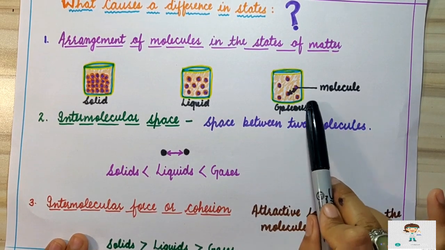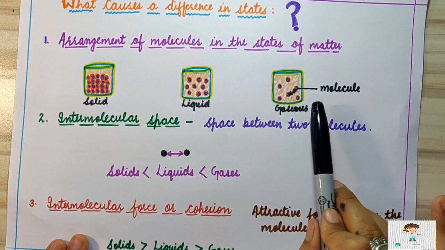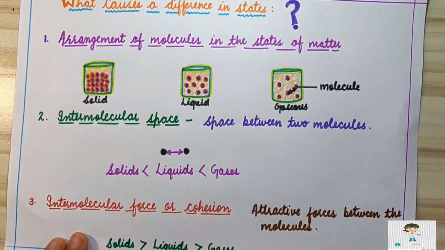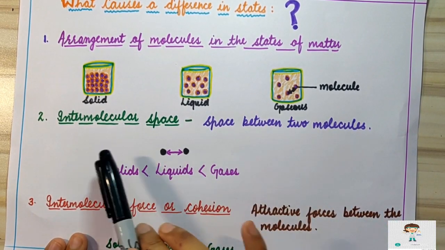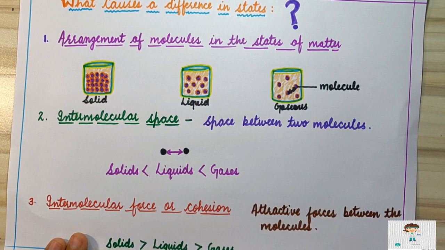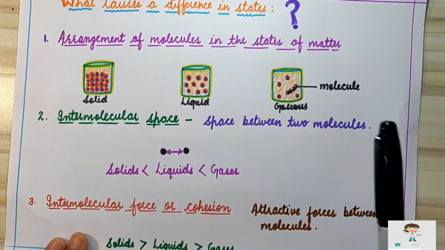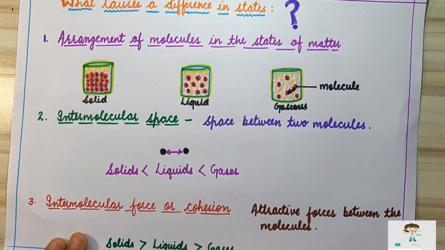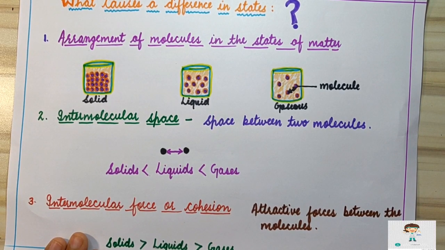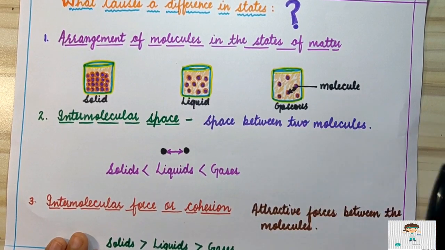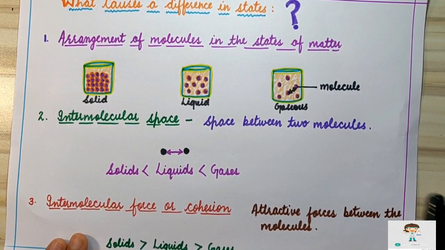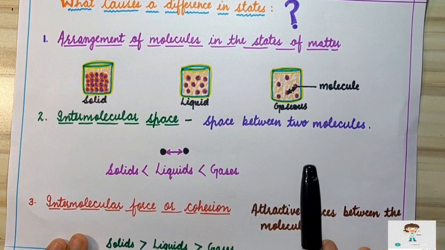The best example you can see in your house. For example, if your mother is cooking Maggi in the kitchen, but you are sitting in the drawing room, then you are able to smell the fumes of Maggi. Why or how can you smell? Because Maggi fumes, when they mix with air, can spread from one room to another room. So thus we can say that gases can flow from one place to another place easily. They can mix with one another easily.